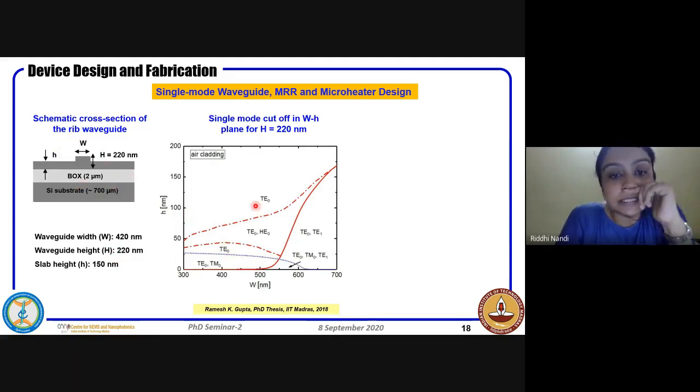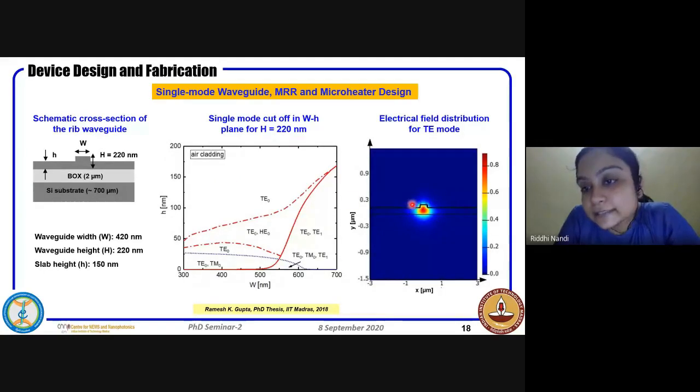If you clearly see, it lies in the single mode region. So our waveguides basically support only one mode, and that is a TE mode. If you see, 420 nanometer is the RIB waveguide, and the slab height is 150 nanometer. So this is somewhere here, which is showing it is a clear TE0 area. So this is the electrical field distribution of the geometry.